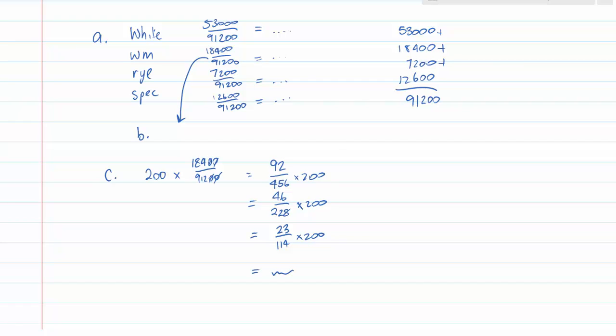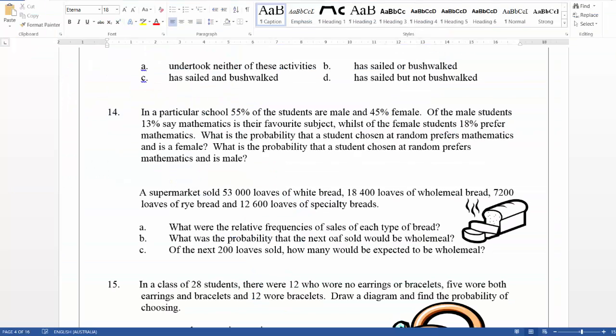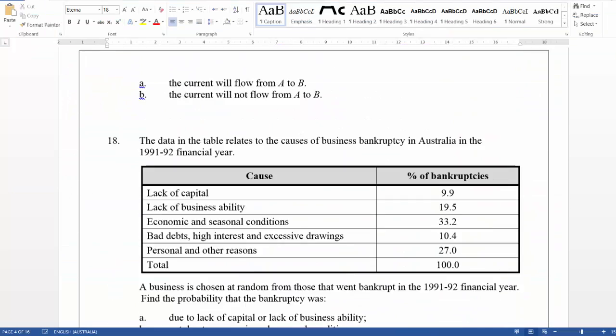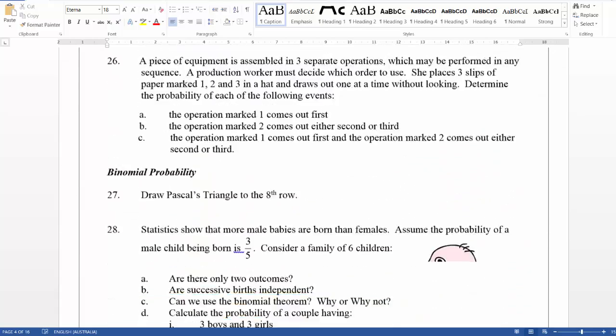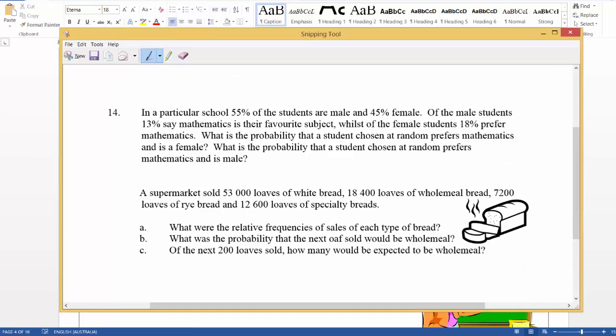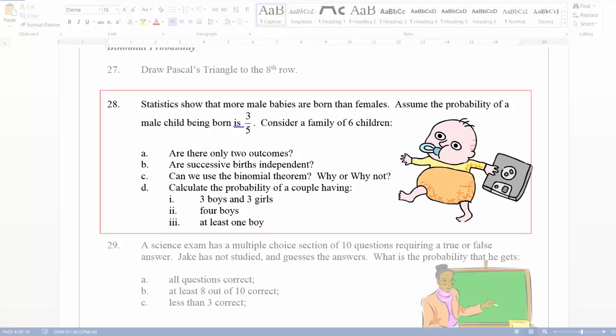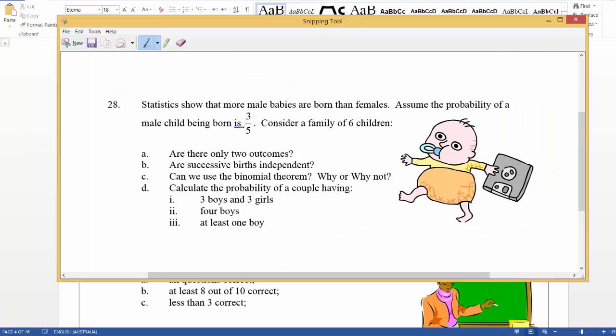Now I just wanted to make a point that I was also asked to do question 28 and question 33, but I forgot to put them on there. So I'll quickly screenshot those now and answer those two questions as well. So question 28, I believe I was asked to do just a particular part of question 28.